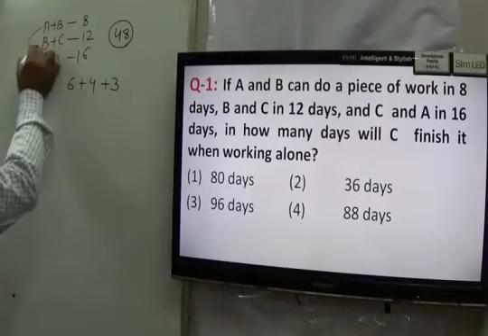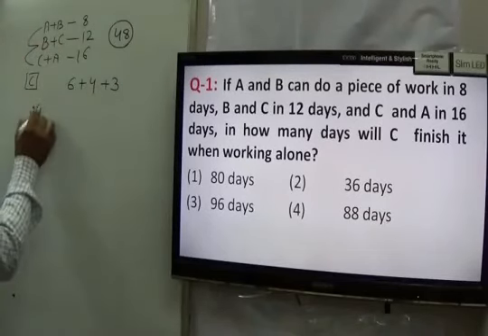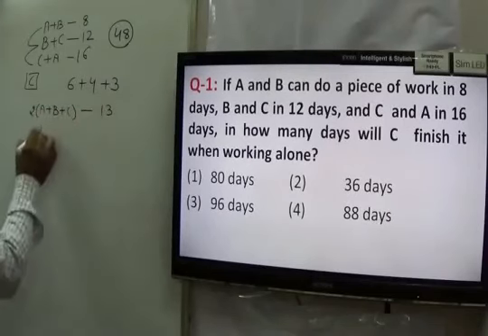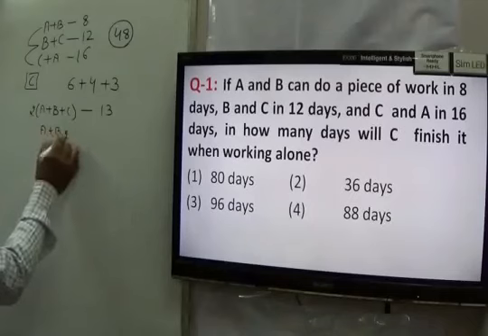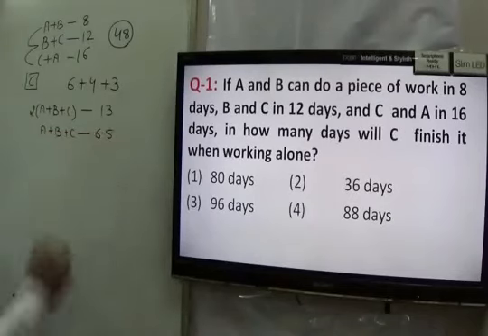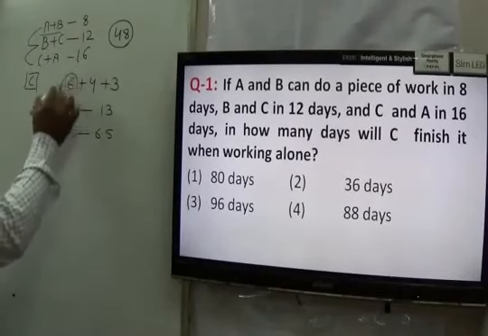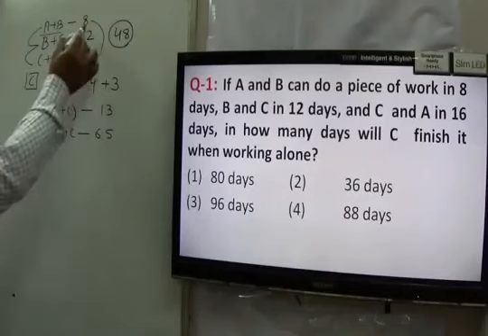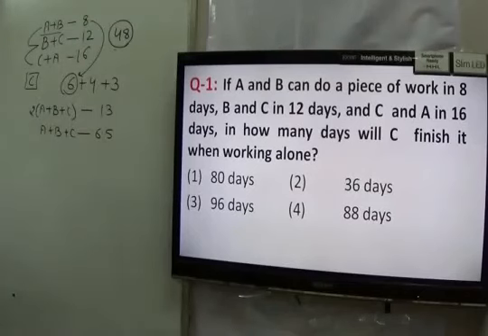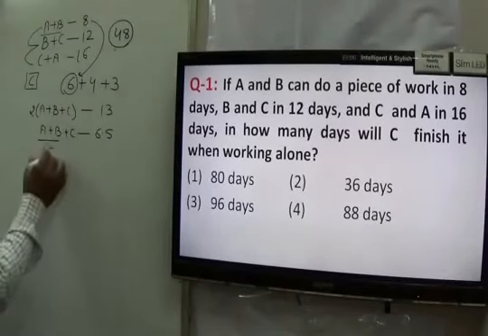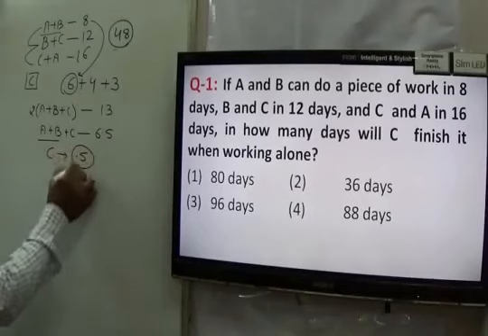When I add all 3, I get twice of A plus B plus C. They can do 13 work in 1 day. It means A, B, C can do 13 by 2, that is 6.5 work in 1 day, right? I have to find it for C. A and B can do 6 work in 1 day because in 8 days they can do 48 work. And A, B, C do 6.5 work in 1 day. It simply means C does 0.5 work in 1 day.